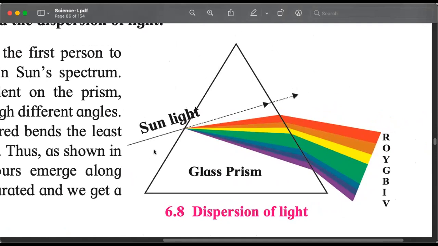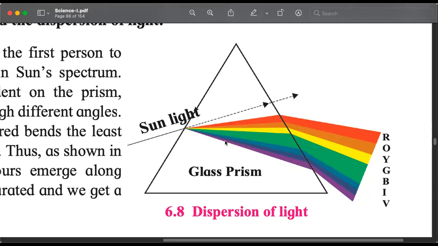So when the sunlight passes through a prism, a very simple object of three sides of glass, because of the difference in the density of the air and glass, the light refracts. And because different components, different radiations of the light refract by different amounts, on the other side of the prism, light is not together.